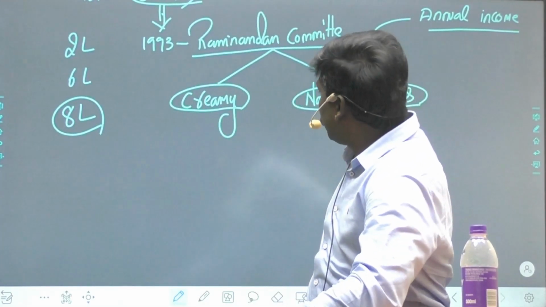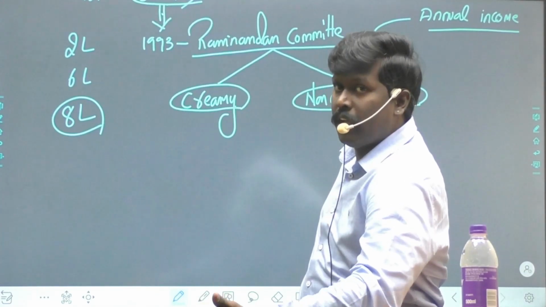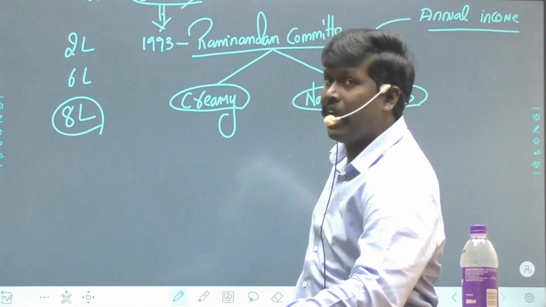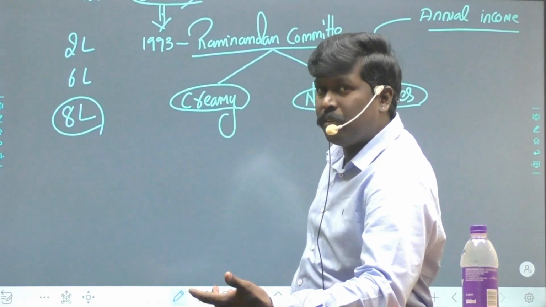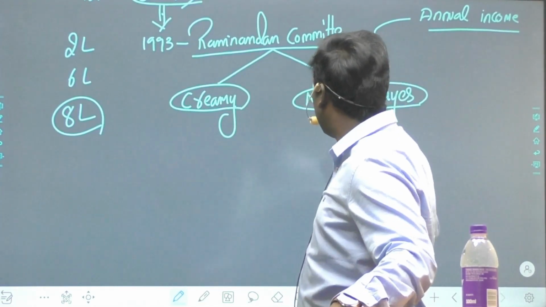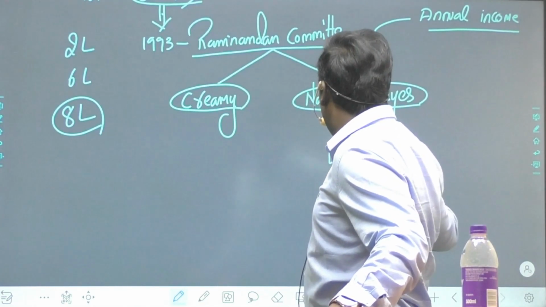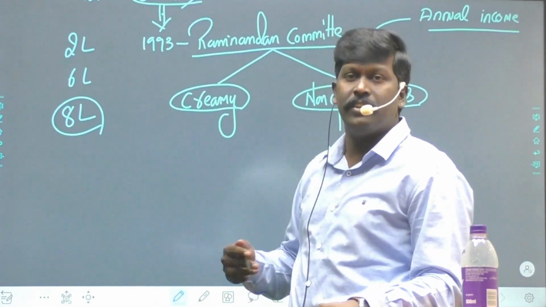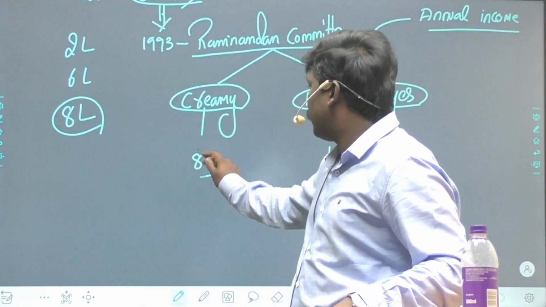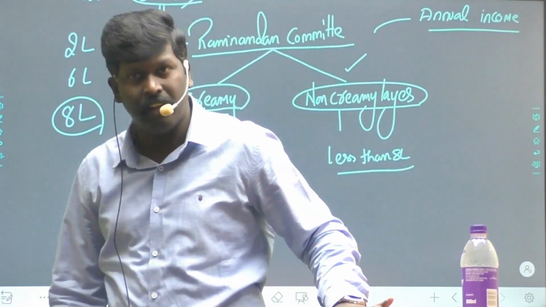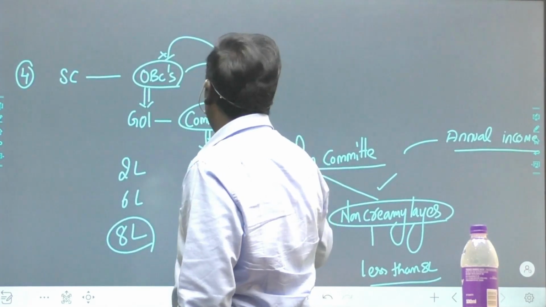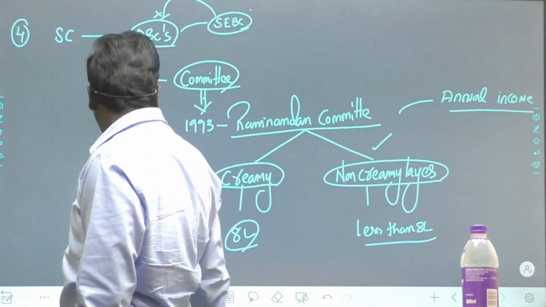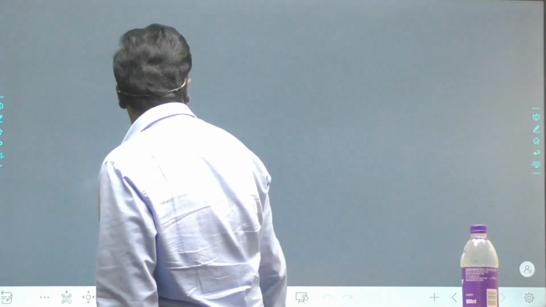So creamy layer, non-creamy layer, who gets reservations? If annual income is less than 8 lakhs, they come under non-creamy layer. Less than 8 lakhs, so they are given reservations. More than 8 lakhs, they are creamy layer. Are you getting my point? This is the Ram Nandan Committee, the criteria for OBC reservations. Again I am talking not about the basis, but the criteria.